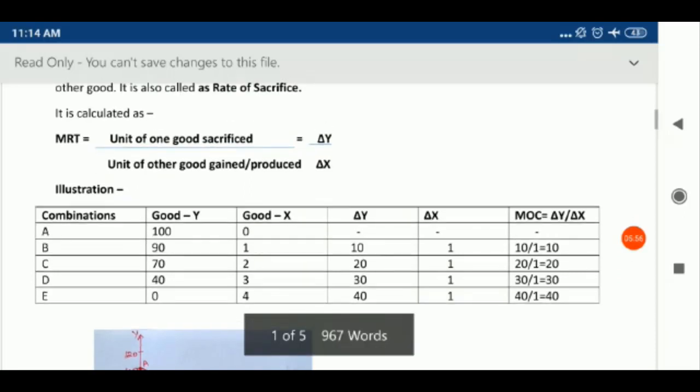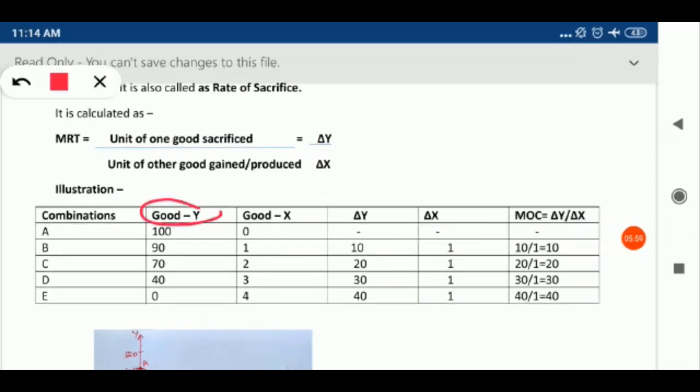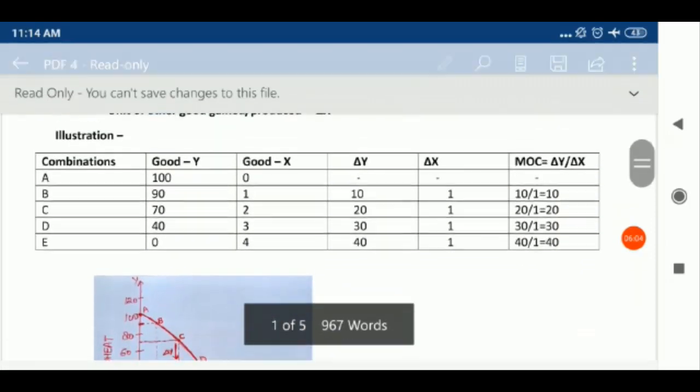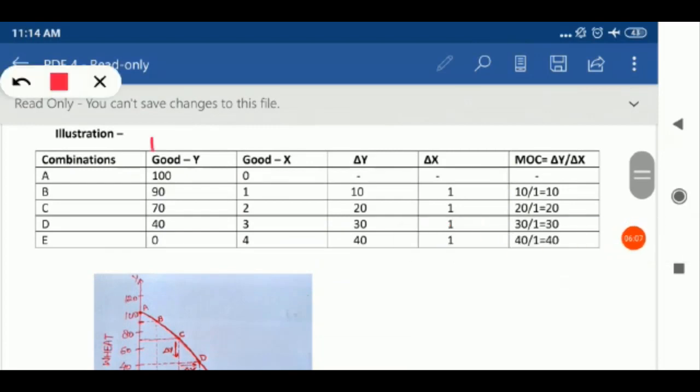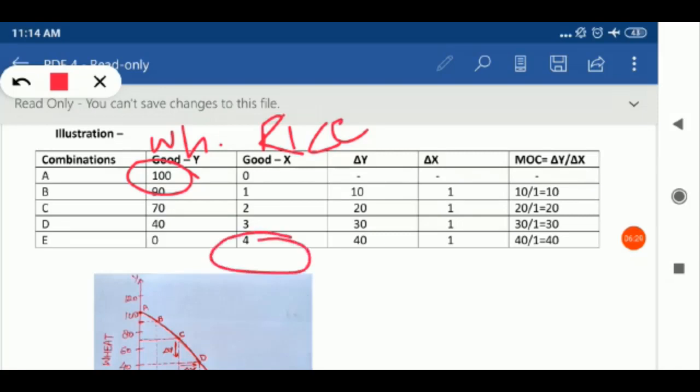There are two goods, good Y and good X. You can take good Y, wheat. This is wheat and this is rice. You can take any other example. Okay, so you can see in this illustration that the combination A shows that all the resources are busy in producing wheat, not in rice. And at the same time, if we will put all the resources in the production of rice, then zero production of wheat. So another possible combinations are B, C, D.